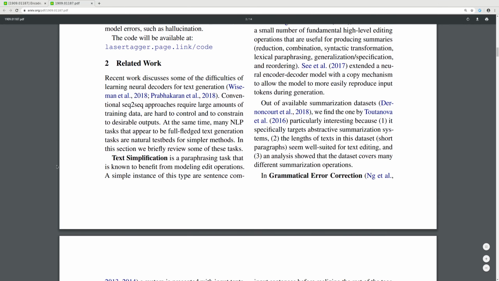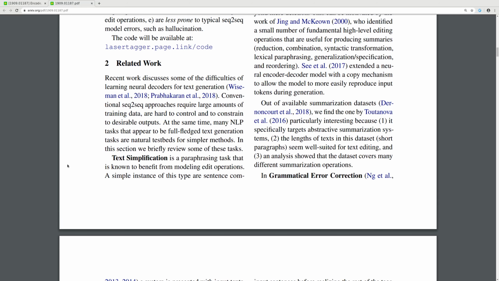Okay, related work. Recent work shows difficulties of learning neural encoders for text generation. Conventional sequence-to-sequence approaches require large amounts of training data, and are hard to control and to constrain to desirable outputs. At the same time, many NLP tasks that appear to be fully fledged text generation tasks are natural testbeds for simpler methods. In this section, we briefly review some of these tasks.